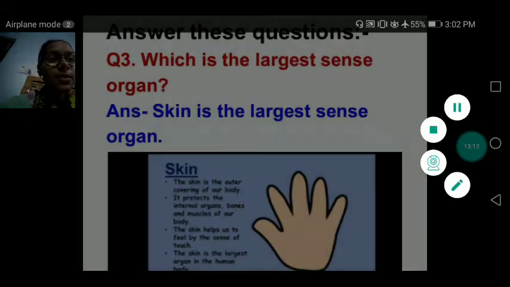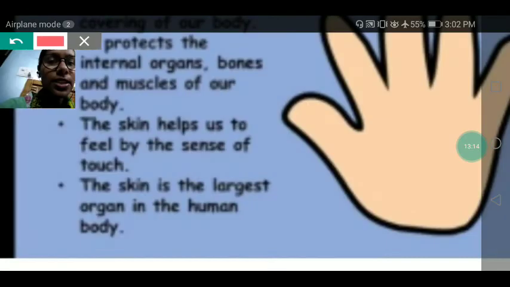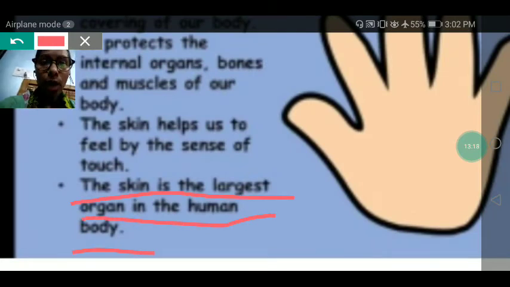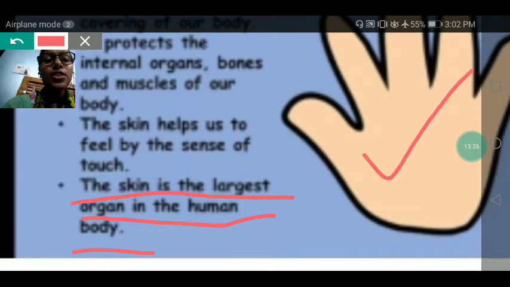Understood? Next, you can see here it is also written, skin is the largest organ in the human body. It is the largest sense organ in the human body. Understood?